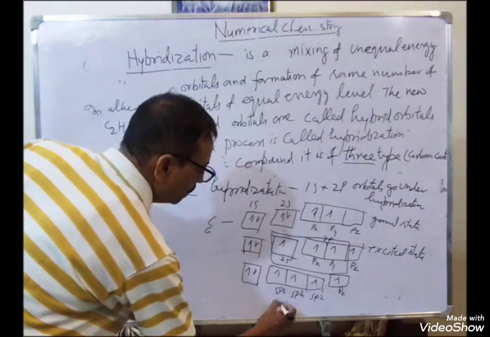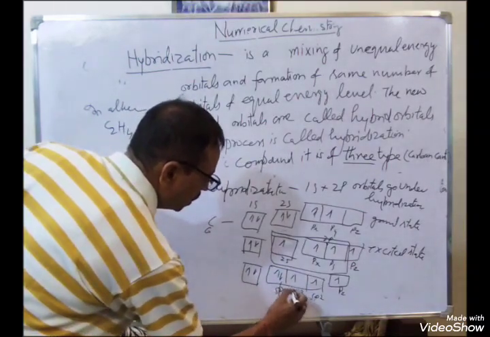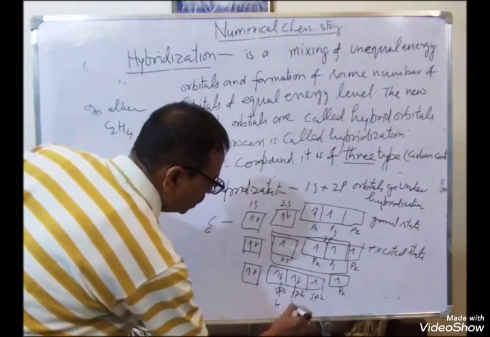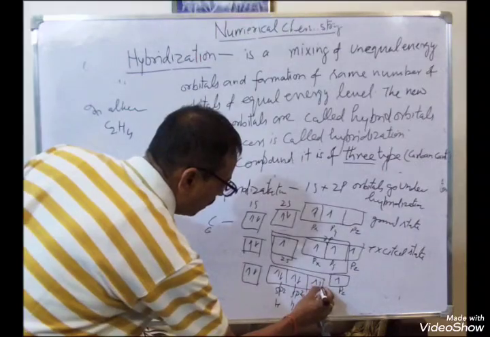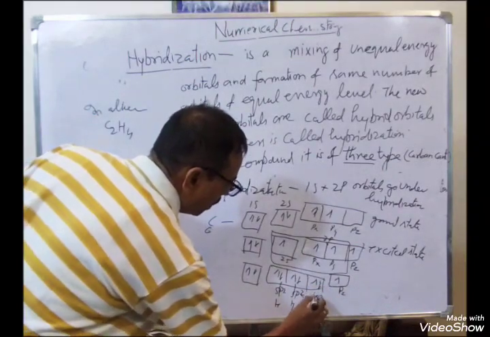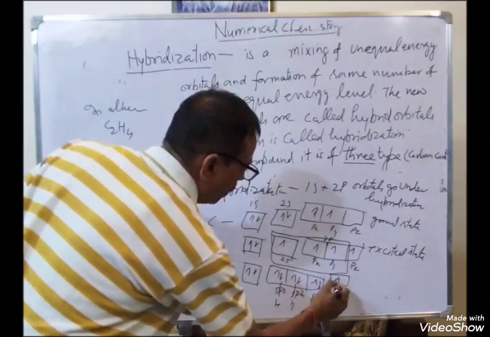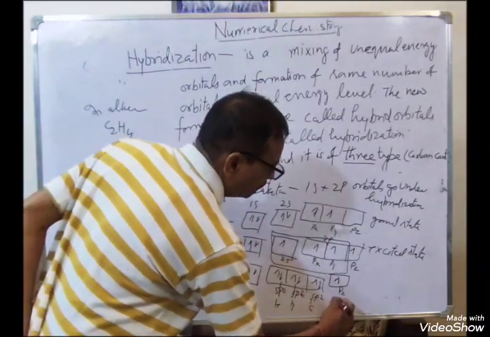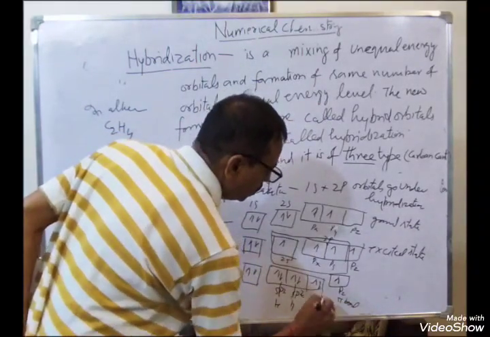So now the carbon makes bonds with hydrogen, this bond is from hydrogen, this is from hydrogen, this is between carbon and carbon, and this bond is for pi bond, this is sigma bond.